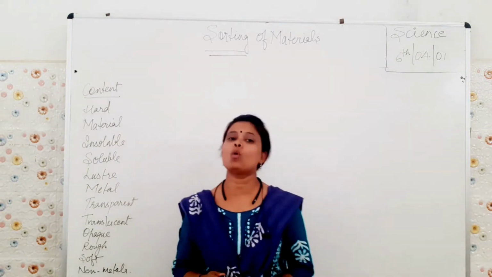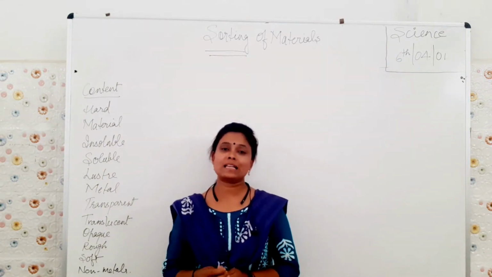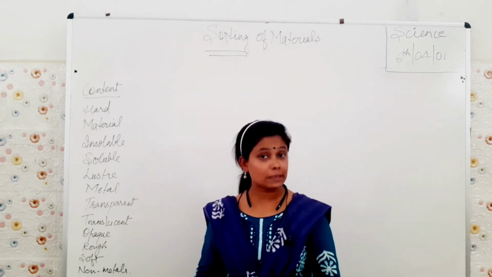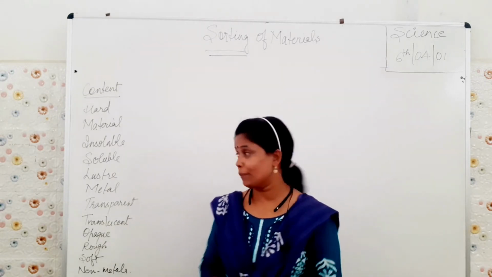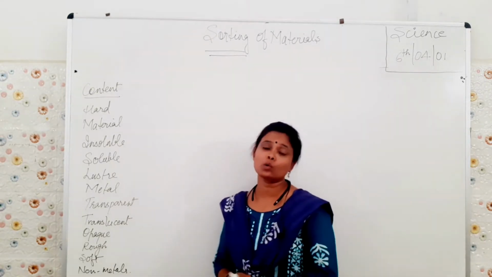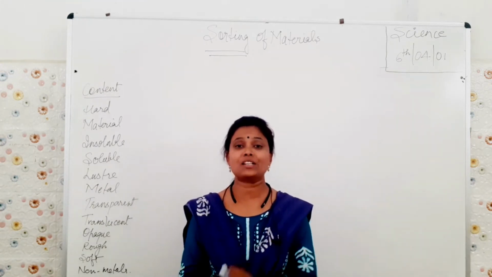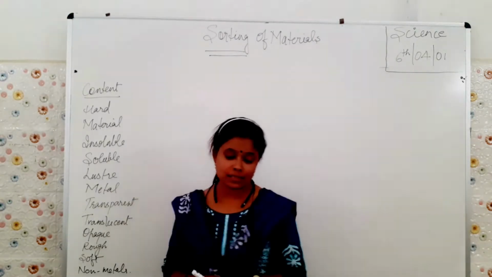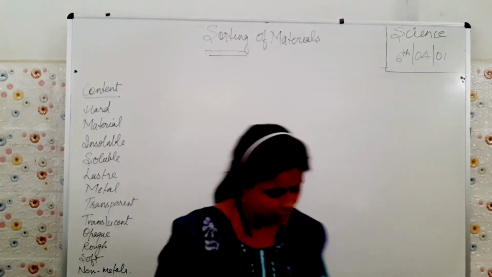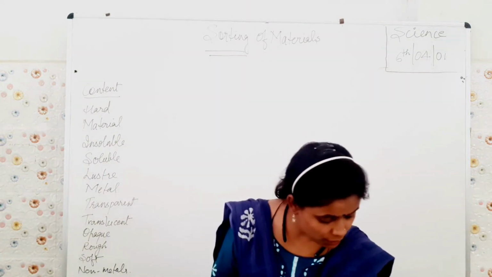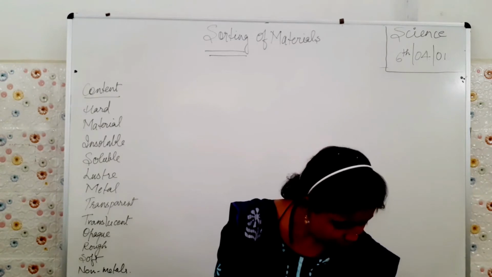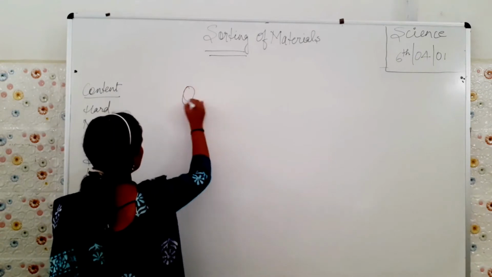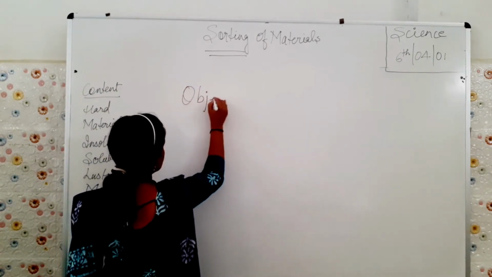Next, non-metals. Now what are non-metals? Non-metals like potassium, sulfate are used for making fertilizers, medicine, etc. So these are the contents we are going to cover, and I have illustrated them to you nicely. Now one by one, let's understand what we are going to study as per your syllabus. In your book, if you see, the first topic says objects around us.